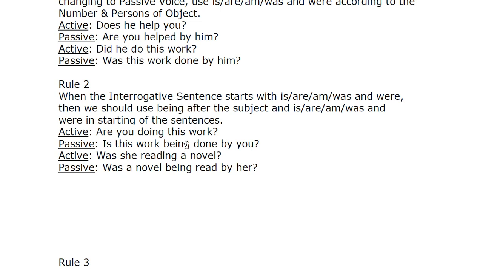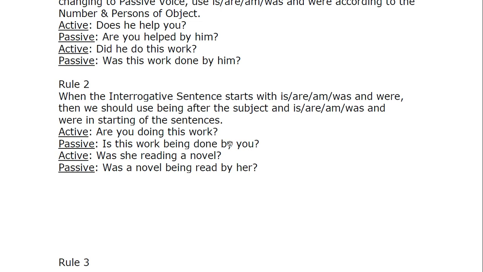This should be why. Okay, here who also should come. They have not written. I have not written. I think I've missed it out. Forgotten to type the who. So who has done this work? So what will you say? By whom has this work been done?